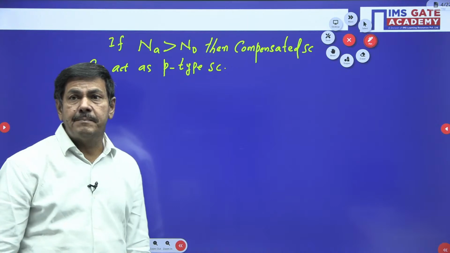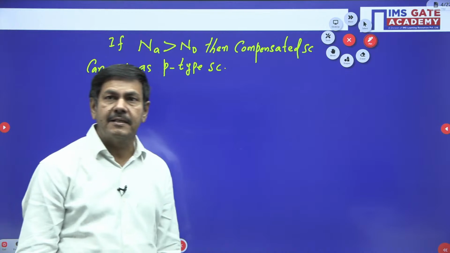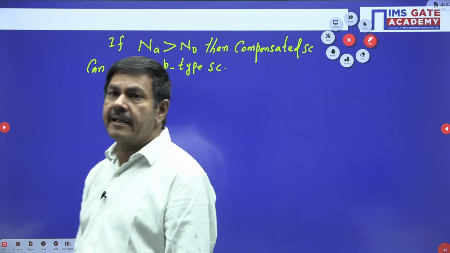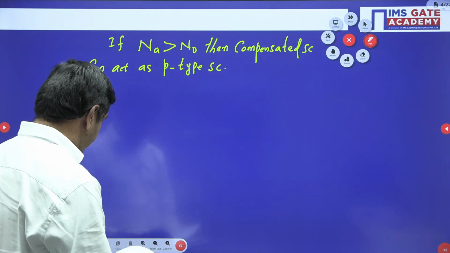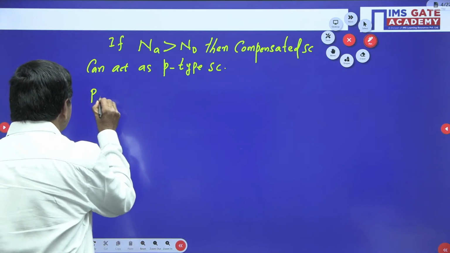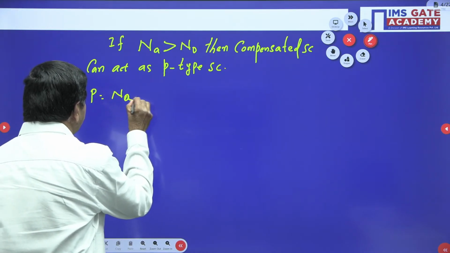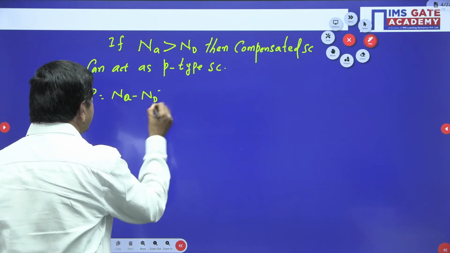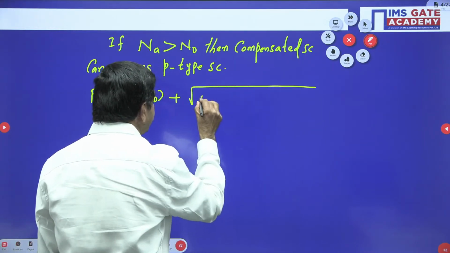In this case, the majority carriers are nothing but holes. Minority carriers are nothing but electrons. But how can we determine the majority carriers, the holes? That is more important. By using this formula, holes can be calculated by p equals (NA minus ND plus the square root of (NA minus ND) whole square plus 4 Ni square) divided by 2. Na, capital A or small a, your wish, no problem.